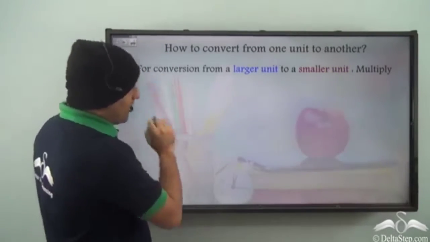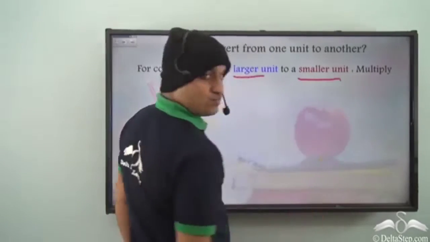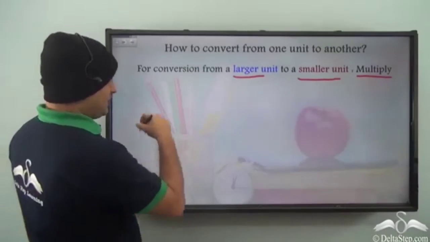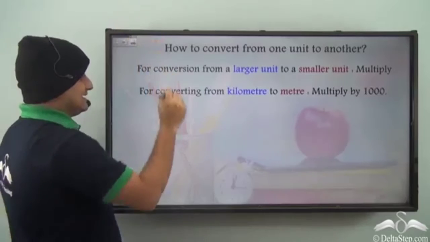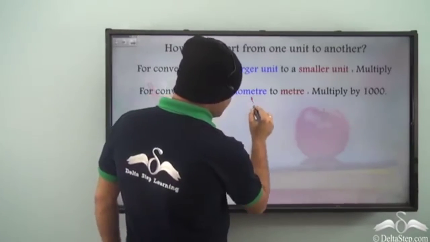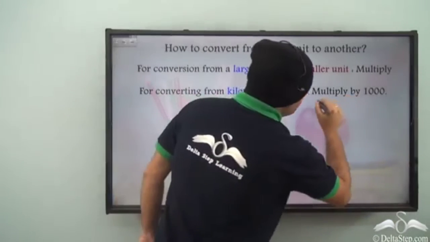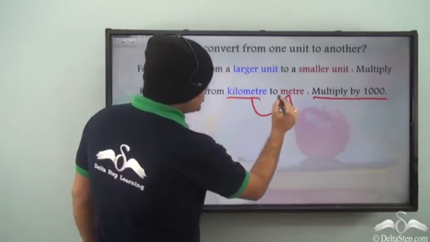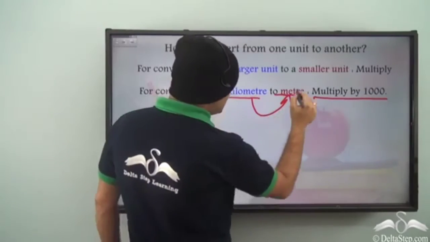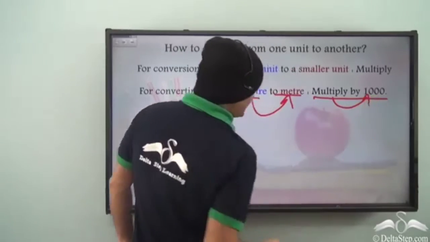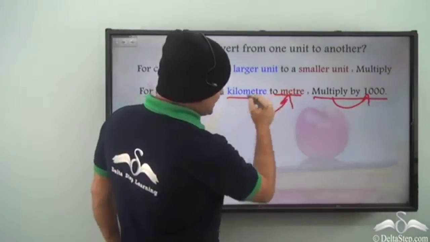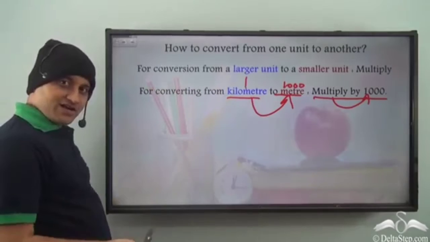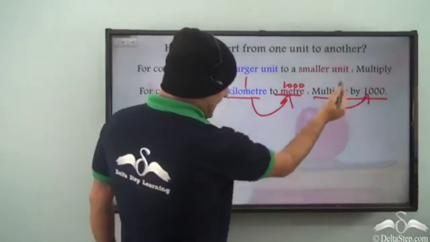Now, for conversion from a larger unit to a smaller unit, what do we do? Well, you multiply. So, for converting from kilometer to meter, we multiply by 1000, because the conversion here is 1000, right? 1000 meters is 1 kilometer, and as a result 1000 is the number by which we multiply.